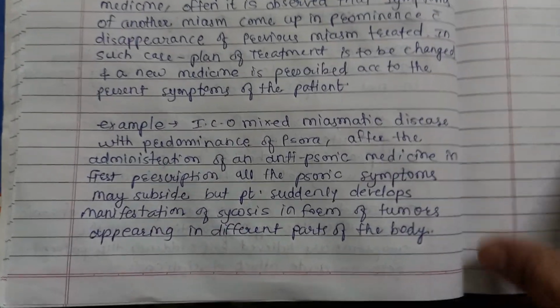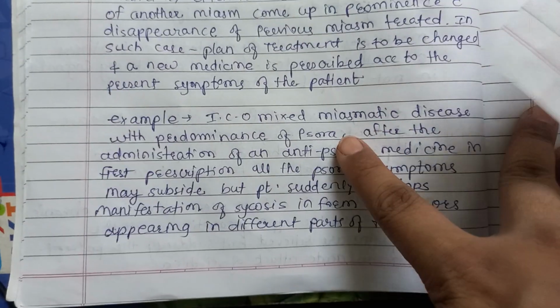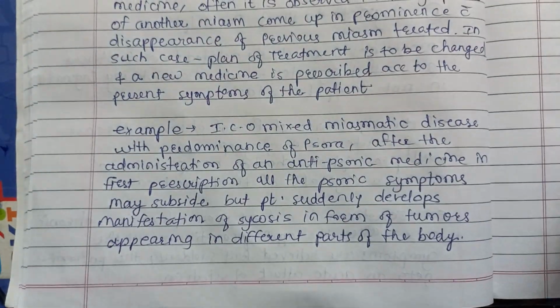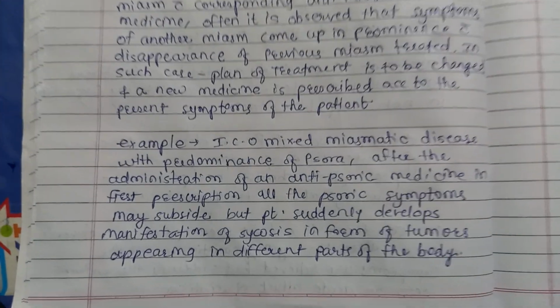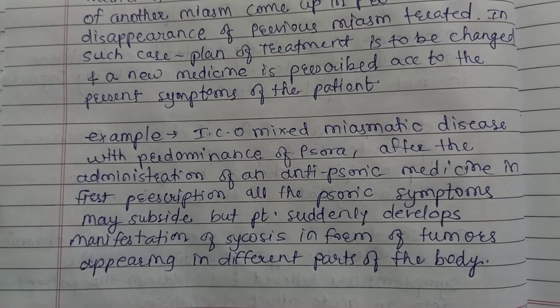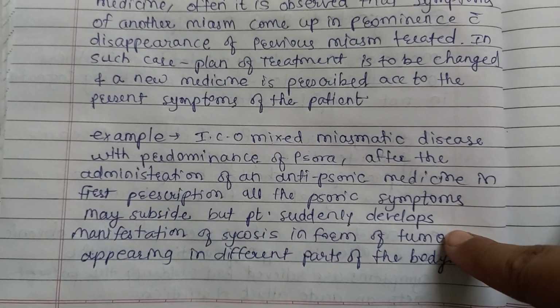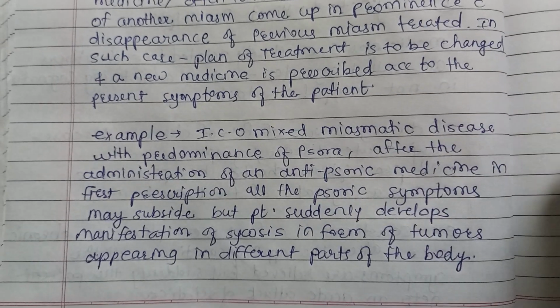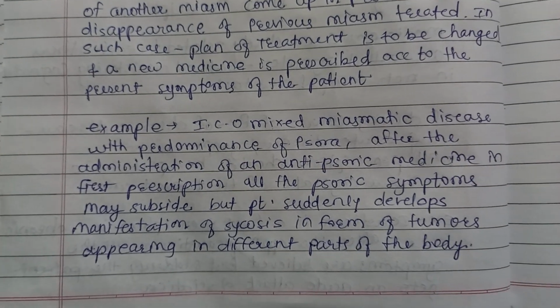What is an example? In a case of mixed miasmatic disease with predominance of psora, suppose the case is predominantly psoric. After the administration of anti-psoric medicine in the first prescription, all the psoric symptoms subside, but then the patient suddenly develops manifestation of sycosis in the form of tumors appearing in different parts of the body.